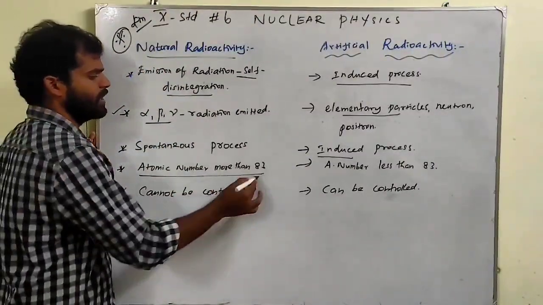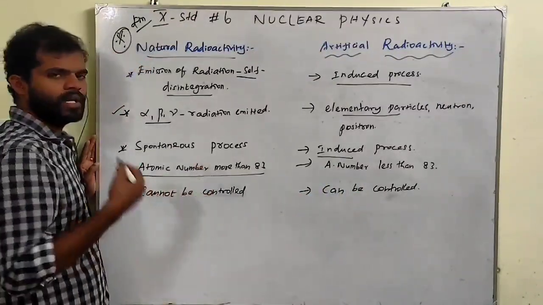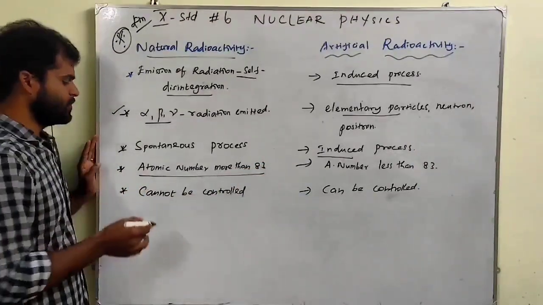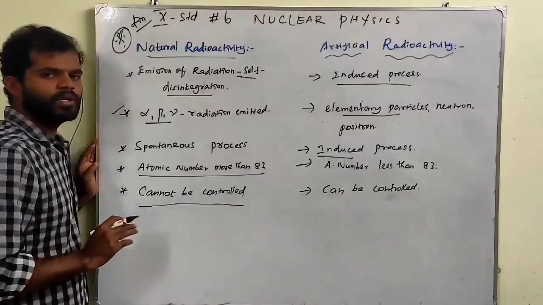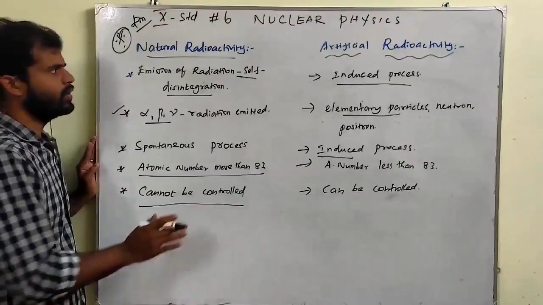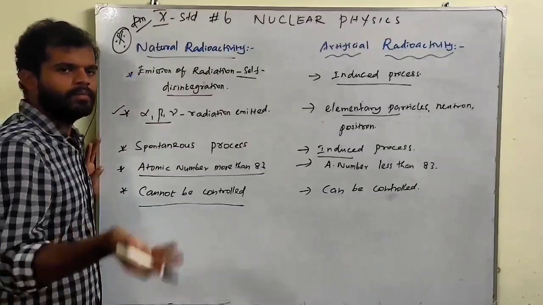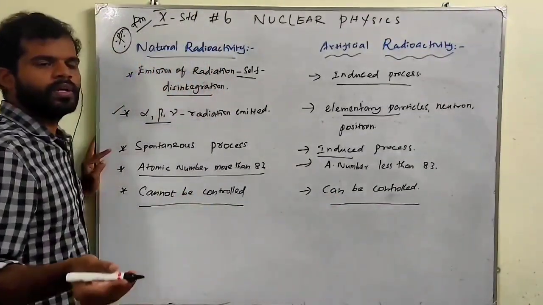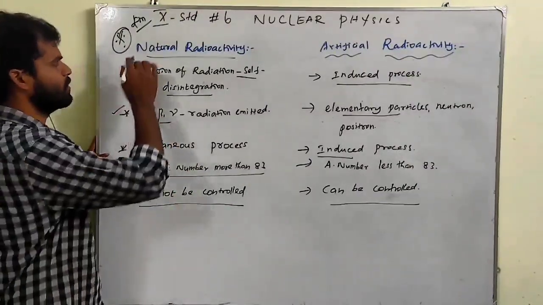Atomic number more than 83, atomic number less than 83. If it is more than 83, they will emit radiation automatically. If it is less than 83, they will not emit, so we have to induce. Natural cannot be controlled. Once they start emitting, we are not able to control the radiations. This is their nature. Naturally they have the property to emit radiations, but artificial can be controlled. Whenever we want, we can induce, otherwise we can stop it. So these are the 5 points, a very important 4-mark question.